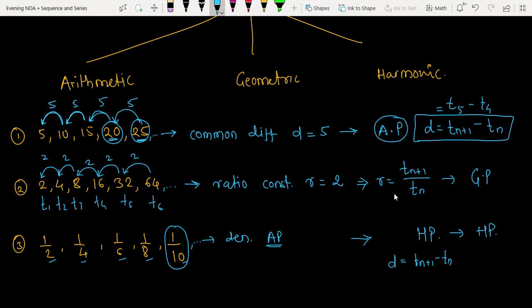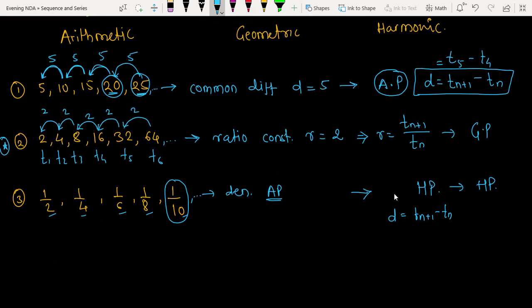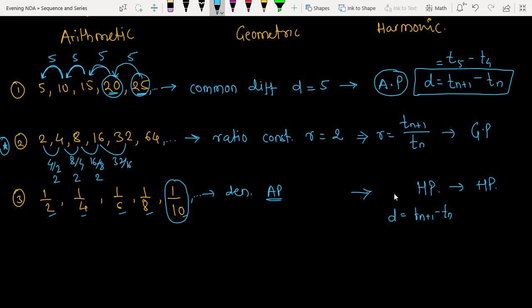Okay, now coming to the geometric, what you have not understood in this case. What did you not understand in geometric? You did not understand the sequence itself? See here, what is the sequence in this geometric, it is very simple. 4 divided by 2 is how much? 4 by 2 is 2. 8 by 4 is how much? 2. 16 by 8 how much? It is still 2. 32 by 16 how much? 2. 64 by 32 how much? It is still 2. So these are the common ratio we have.